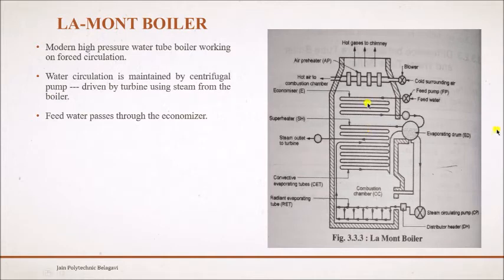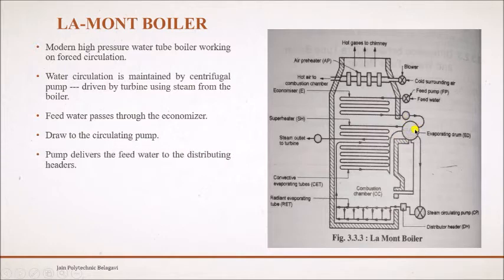Initially, from this feed pump, the water from the storage is fed to the boiler through the economizer. There will be an economizer here, so the water passes through it. The economizer is used to improve the economy and efficiency of the boiler. So water passes through this economizer and is drawn to this evaporating drum. The water gets collected in this drum. Now, when water gets collected in this evaporating drum, what happens?